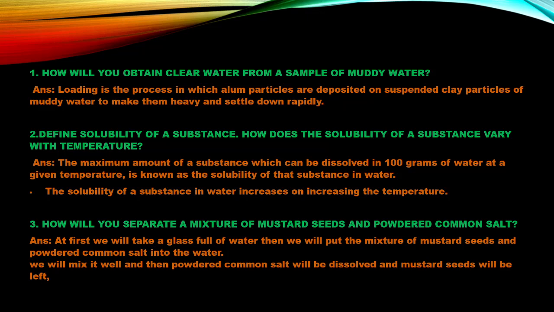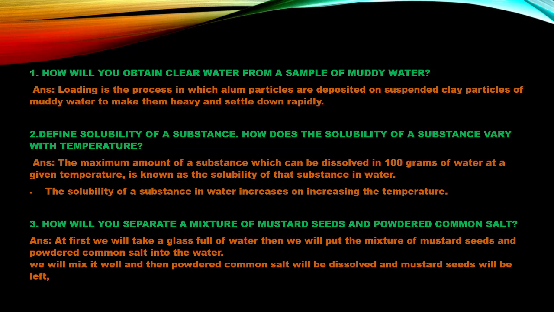How will you obtain clear water from a sample of muddy water? Here all of you know that loading is the process in which the alum particles are deposited on suspended clay particles of muddy water to make them heavy and settle down rapidly. And definitely you know that if a substance is heavy, it settles down at the bottom, so that the two layers could be separated, and this could be done with the help of alum by the process called loading.